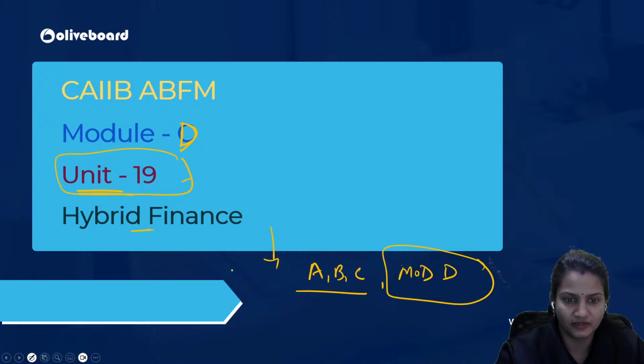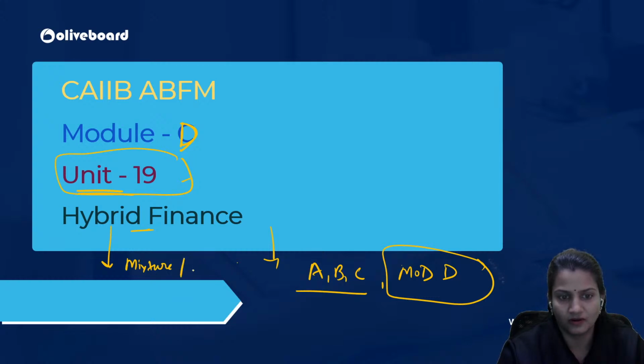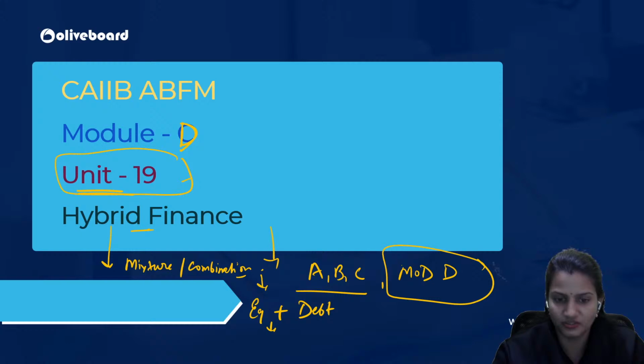From the word itself, it is clear. Hybrid means what? A mixture, a combination. A combination of what? A combination of two elements of finance. And what are those two important elements? One is equity and the other is debt. Equity represents the ownership of a company. And debt means borrowed money, a loan.